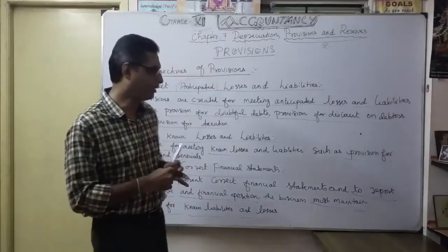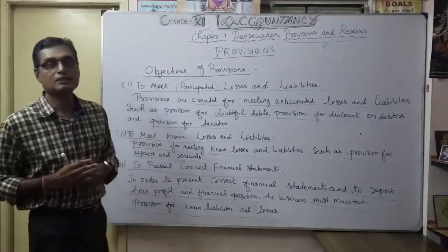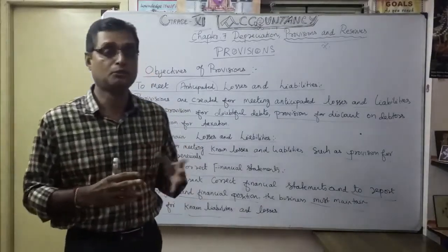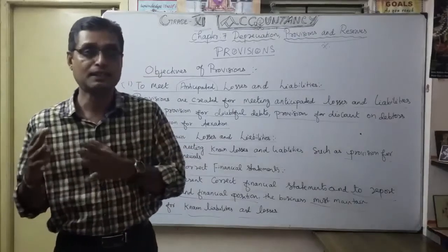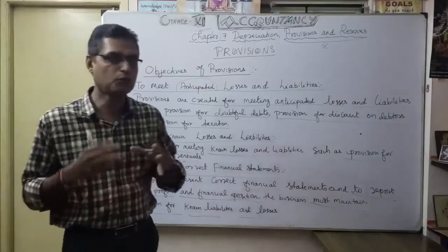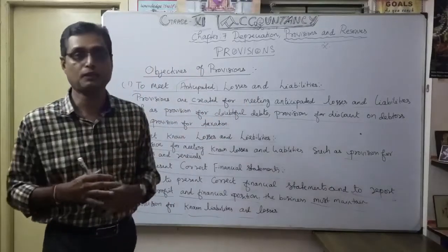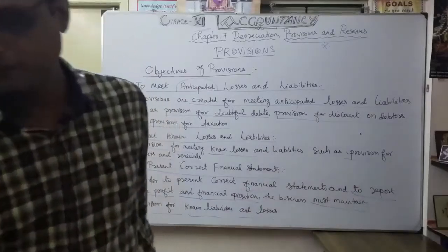So to present a correct financial statement, the creation of provision is very, very important. That's why you want to classify what is anticipated losses and what is known losses. Now understood. Now we are going to see how it will appear on the balance sheet, the accounting treatment. Okay, now let's see.